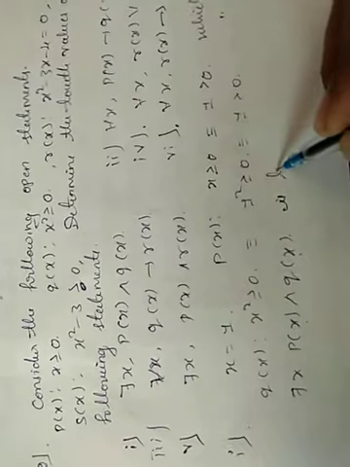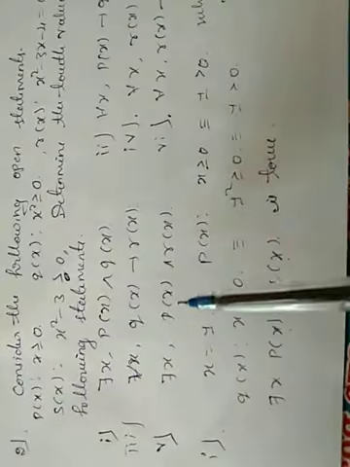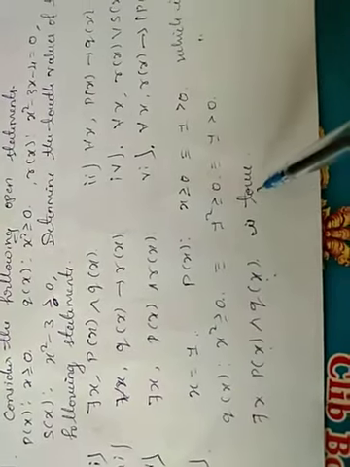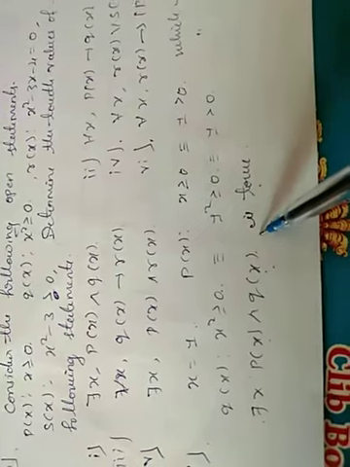There exists a x, p of x and q of x. If p is true, q is true, then p and q is true. According to the rules of the truth value of quantified statement, if there is one element which is true for the term, then the quantified statement is true.